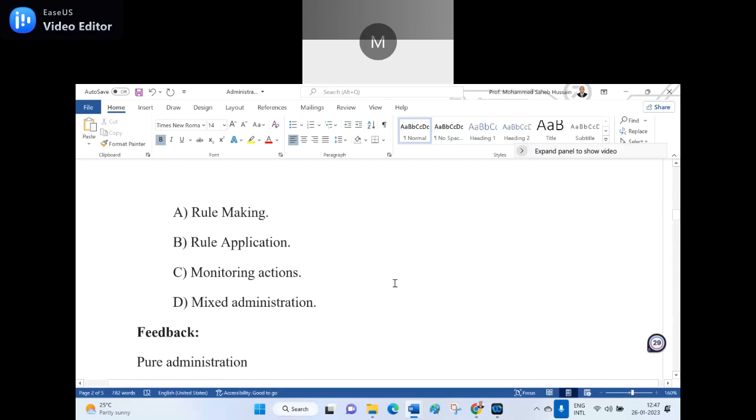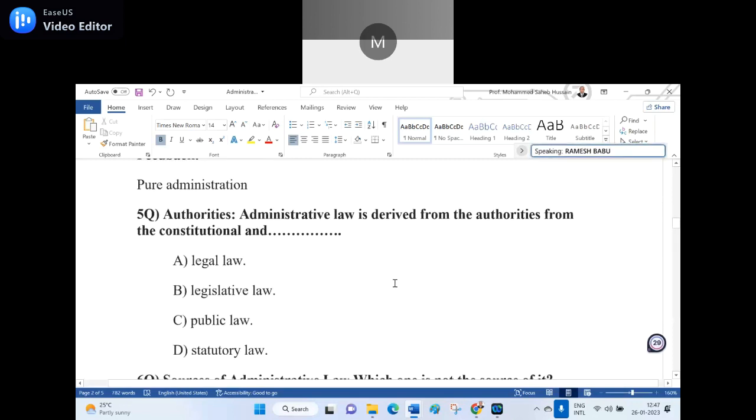Can you read the fifth question? Unmute and read. Administrative law is derived from the authorities from the constitutional and dash. A. Legal law. B. Legislative law. C. Public law. D. Statutory law. You have to pick from the options A, B, C, D only. No assumption, no presumptions. Public law, sir.